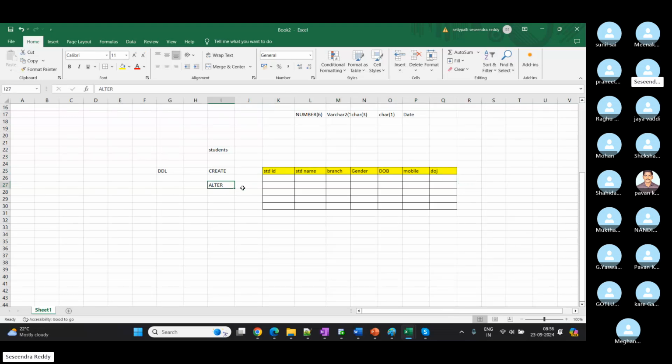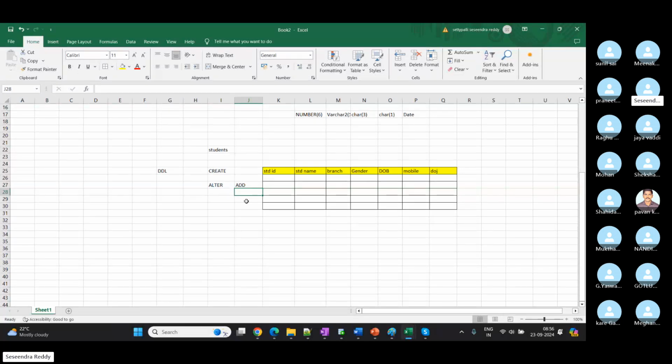Under alter we have four types. One is add, to add a new column. One more is drop, to drop an existing column. Let's say I don't want to use mobile number, we can drop it by using alter drop, right? And if we want to rename a column, by using alter rename we can rename the column name. And then what else, modify. So initially I told, right?